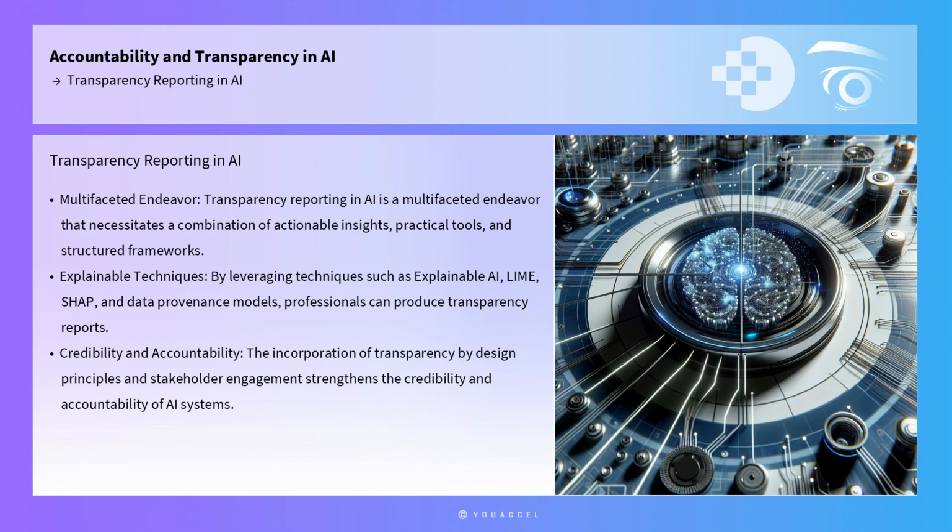The incorporation of transparency by design principles and stakeholder engagement further strengthens the credibility and accountability of AI systems. As AI continues to evolve and permeate various domains, transparency reporting will remain a cornerstone of ethical AI governance, empowering organizations to build trust and uphold ethical standards in their AI endeavors.